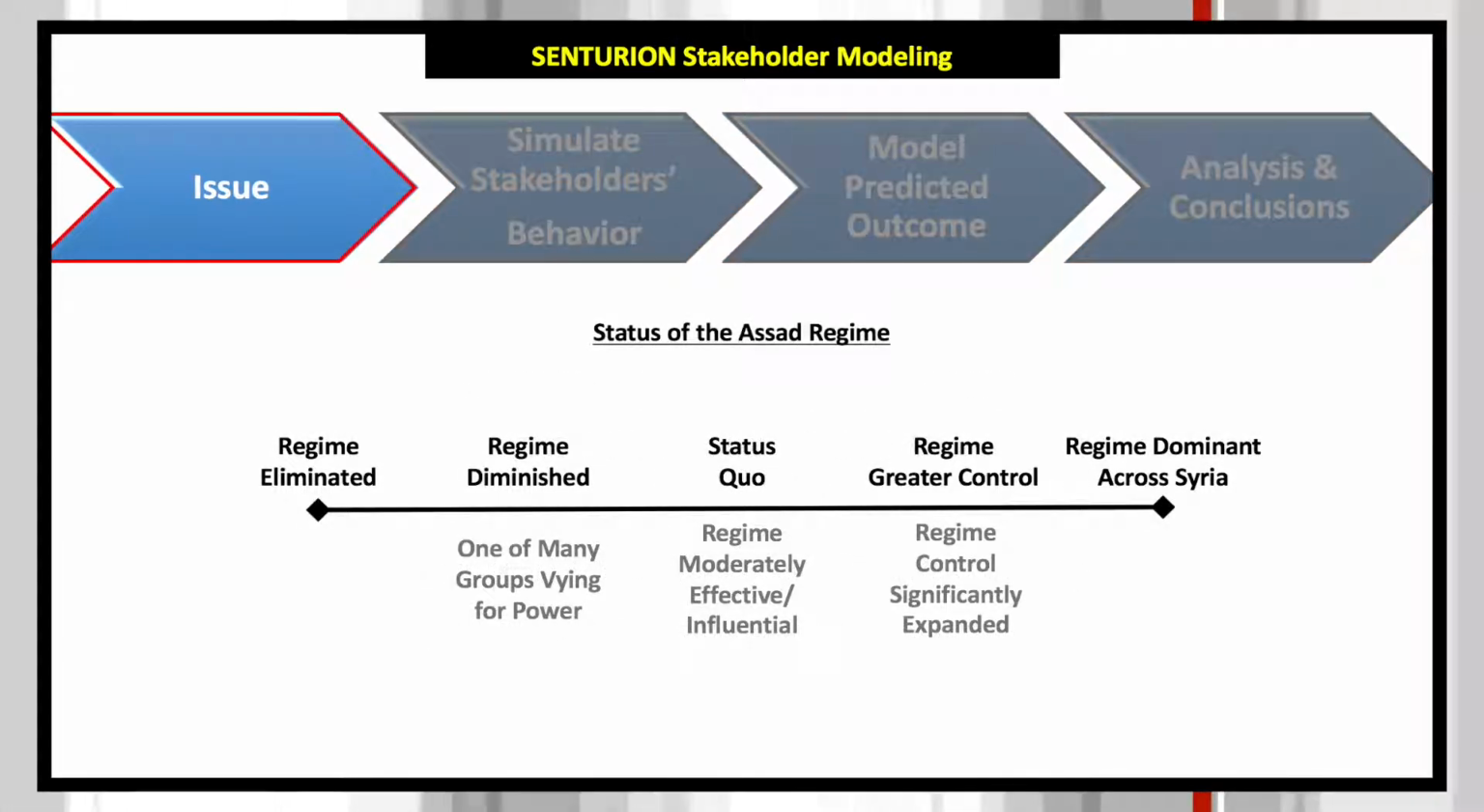The issue simulated for this proof of concept was the future status of the Assad regime. On one end of the spectrum, the outcome was regime eliminated. The outcome on the opposite end of the spectrum was regime dominant across Syria.